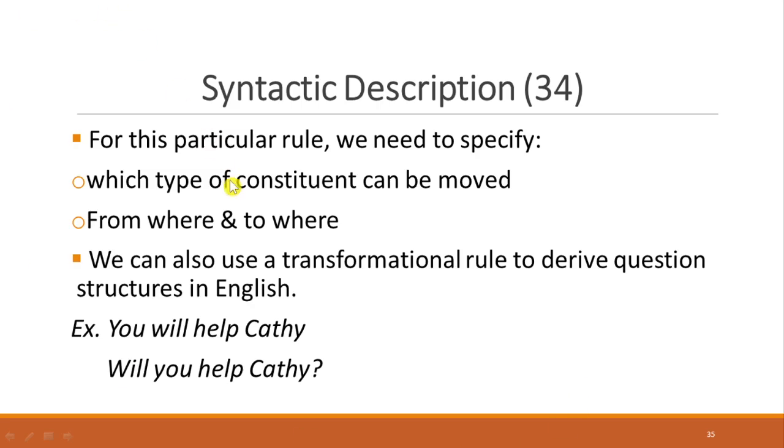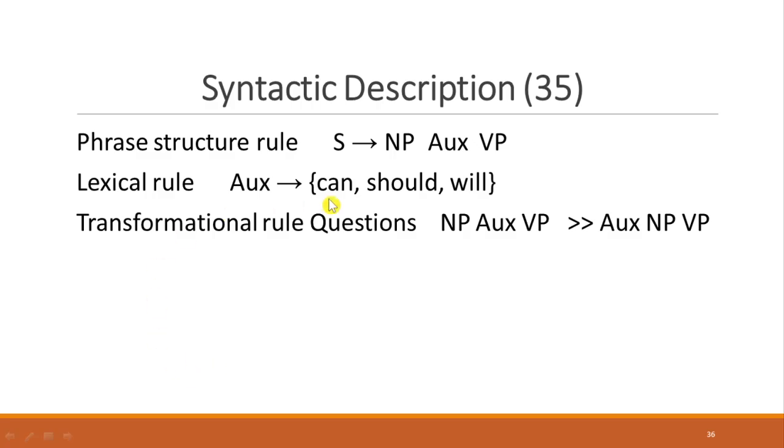For this particular rule, we need to specify which type of constituent can be moved from where and to where. We can also use a transformational rule to derive question structure in English. Like, you will have Cassie. Will you have Cassie? Yes. So the first structure rule we get is like this. Sentence can be noun phrase, can be auxiliary verb, and can be verb phrase.